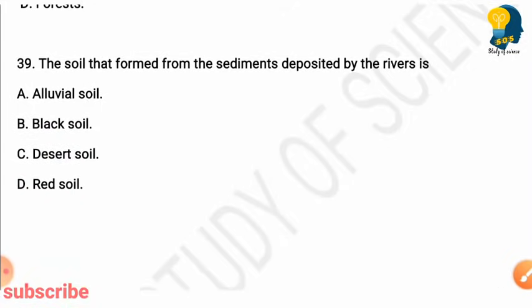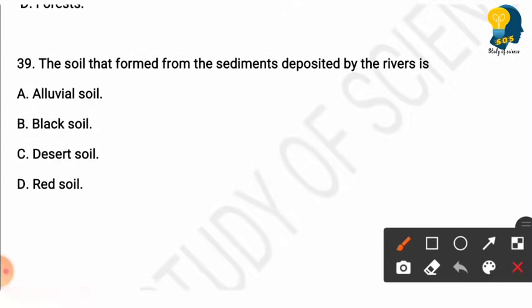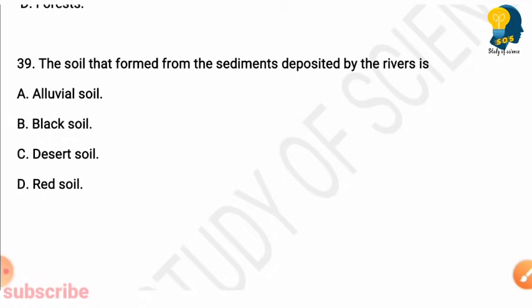Next question. The soil that is formed from sediments deposited by the river is? Options are alluvial soil, black soil, desert soil, red soil. Right answer is option A. Alluvial soil is formed from the sediments deposited by the river.